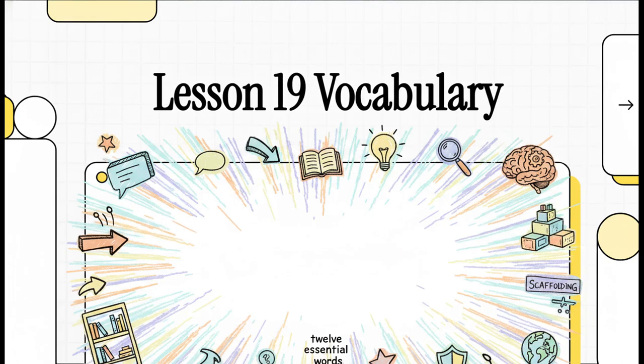Welcome to The Explainer. Today we are focusing on Lesson 19 of the Classic 504 textbook to master 12 absolutely essential words. We're completely tossing out the boredom of rote memorization. Instead, we're going to build a solid mental scaffolding that makes these words stick permanently, giving you sharper tools to express yourself every single day. So let's get right into it.